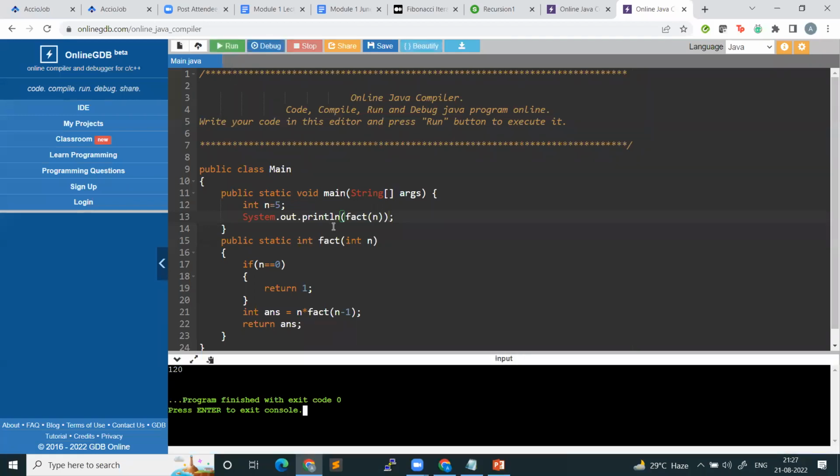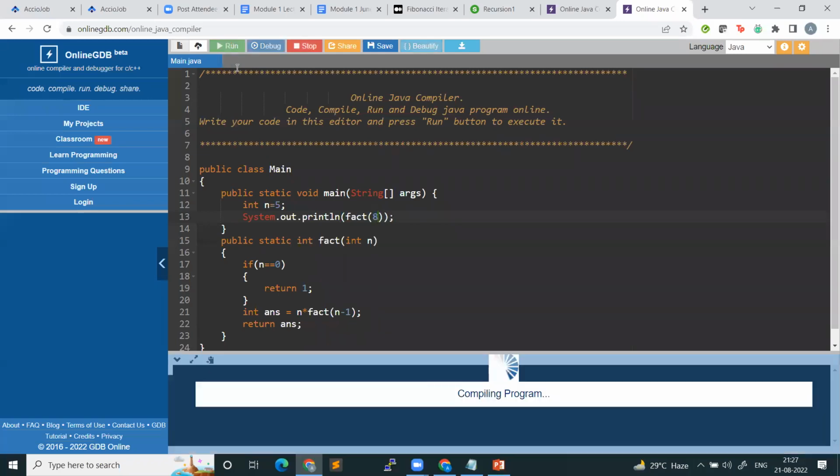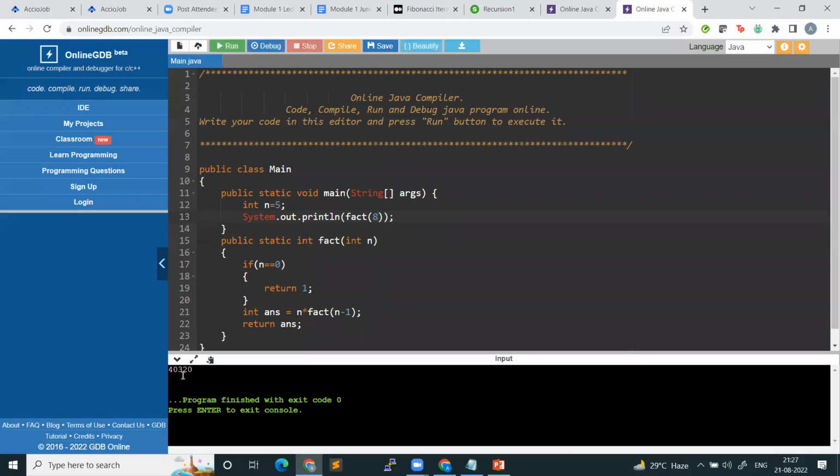120, right? Now if I take a bigger value, let's say 8, try to run it. I don't know what 8 factorial is, but you can check. Okay, 40320. Check it, I also don't know. Okay. So is everyone making sense with this?